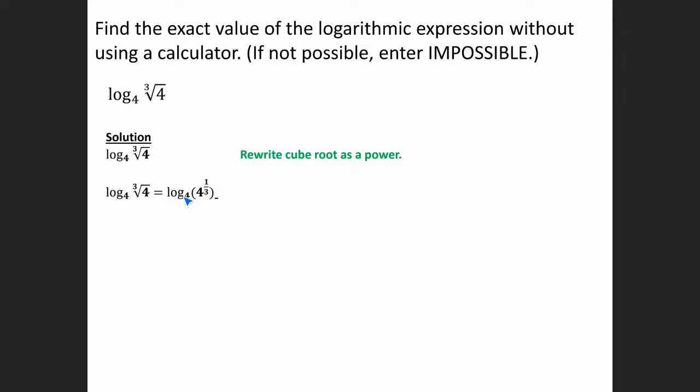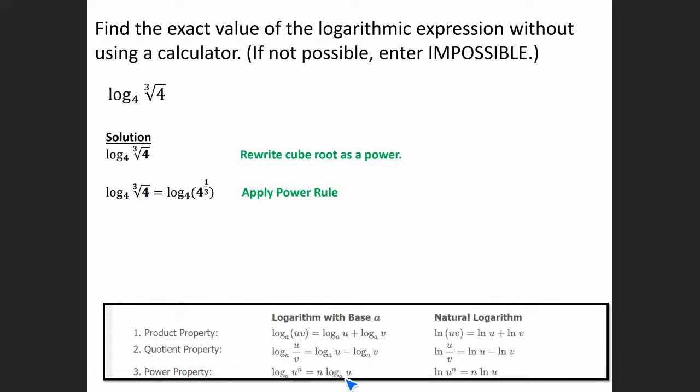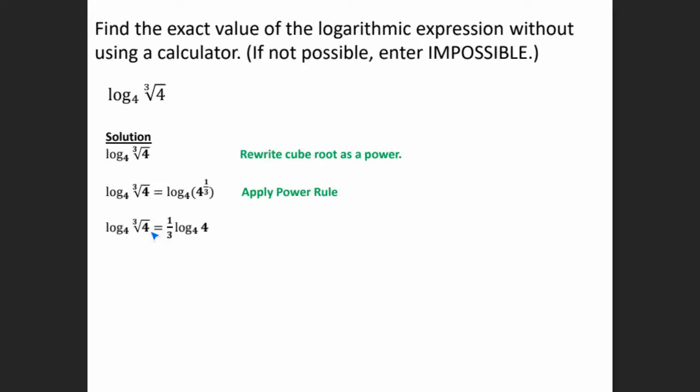So here I have log base 4 of 4 raised to the 1/3. Then I can use the power rule. Remember, the power rule says that we can take the exponent to the front of the log. So I'm going to take this 1/3 to the front of the log. So we have 1/3 log base 4 of 4.